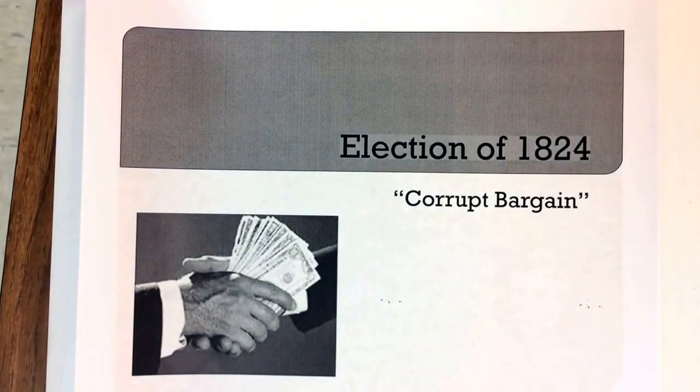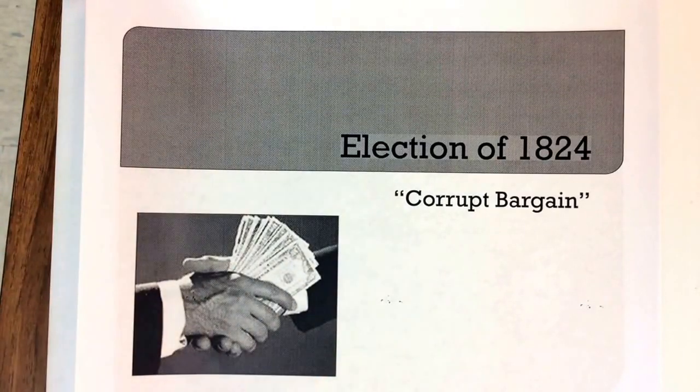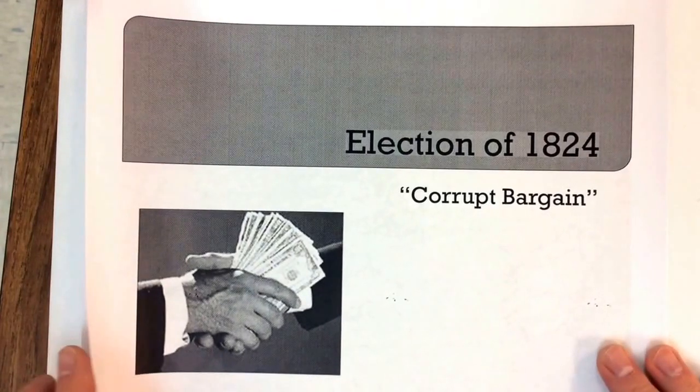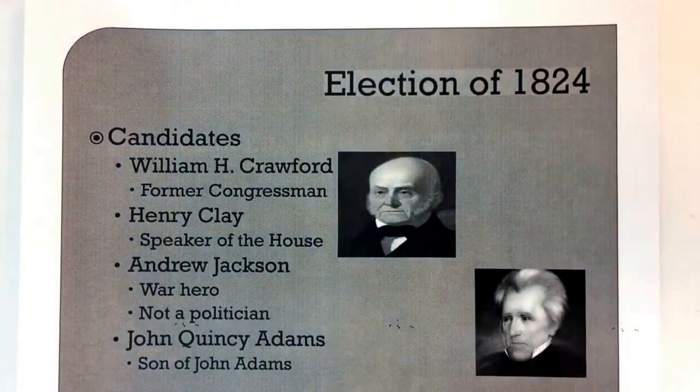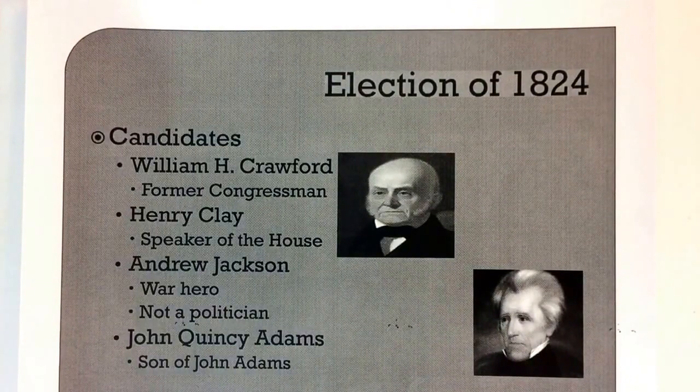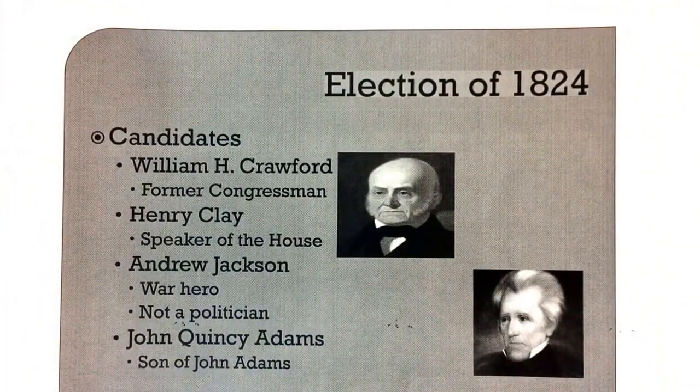All right, everybody, this is our first lesson on Andrew Jackson, and the election of 1824 is where we are going to start. We are going to look at where this election led us and how it affected American history. So please make sure we get all the information from our notes as you are needed to do so. Now, the election of 1824 was between four separate candidates.